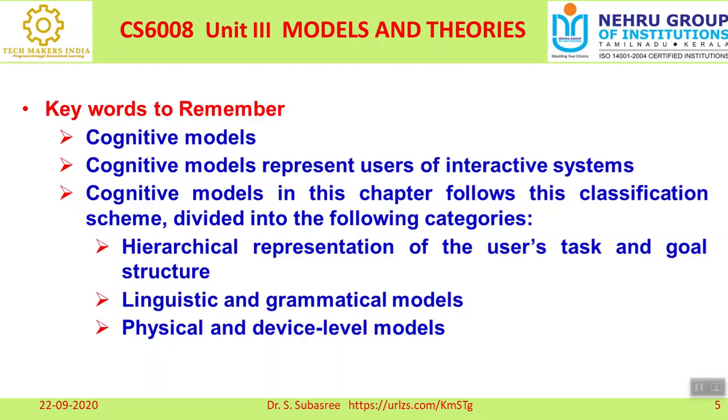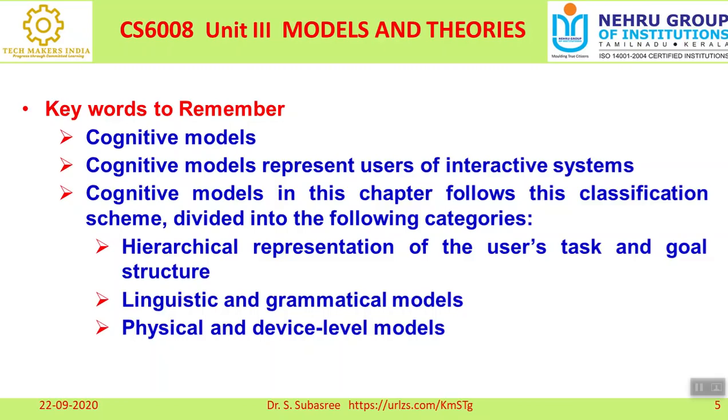When you say cognitive model, it has three different classifications. One is the hierarchical representation of user task and goal structure. The second one is a detailed description, which is the linguistic and grammatical model. And the third one is how we are going to make this a successful one. That is called the physical and device level models.